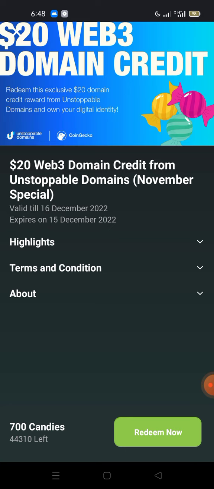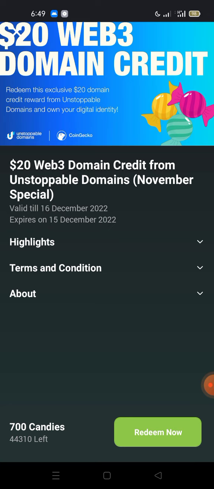Right under this, under the 700 candies, beside the redeem now, where it shows you the price, 700 candies, that is what you need. This 44,310 you are seeing is the number of vouchers that is still left. So you can keep claiming, because you should have claimed over 700 in two weeks: 200 from the last seventh day, where there's 100 candies, and the following one with 60 candies, 120 plus that.